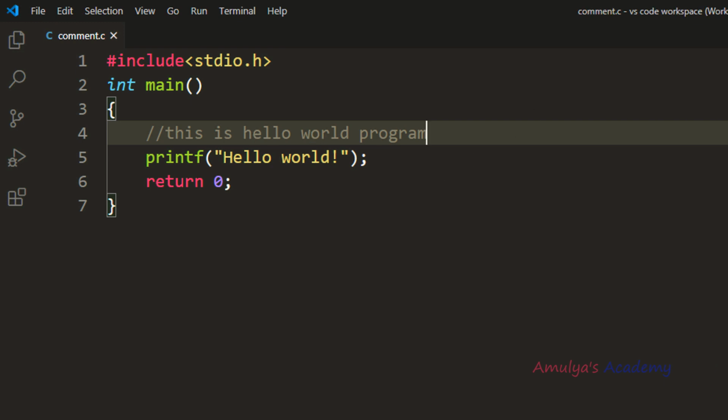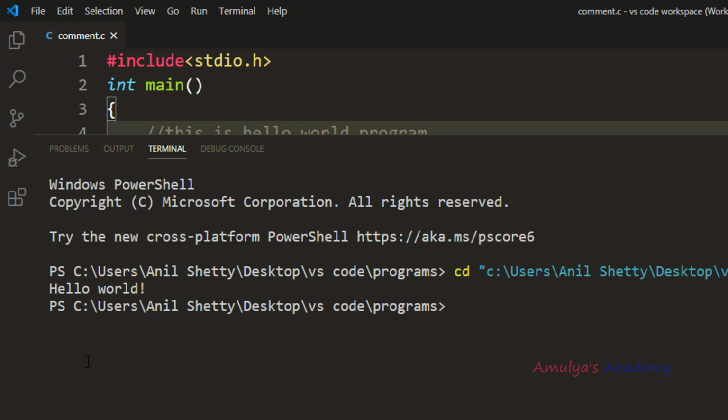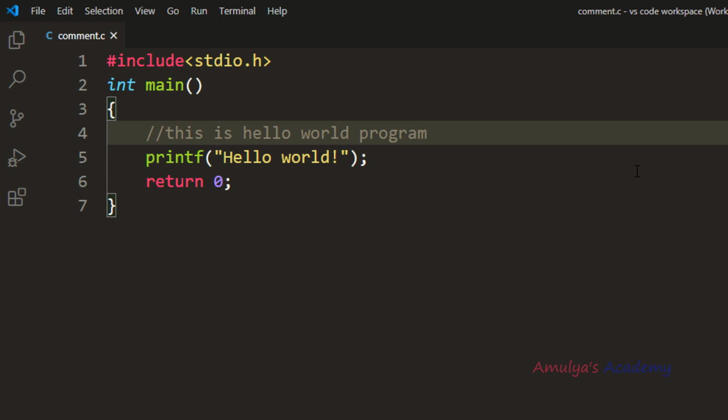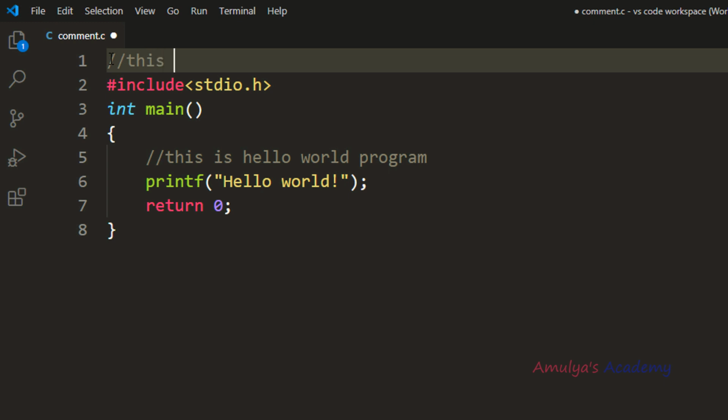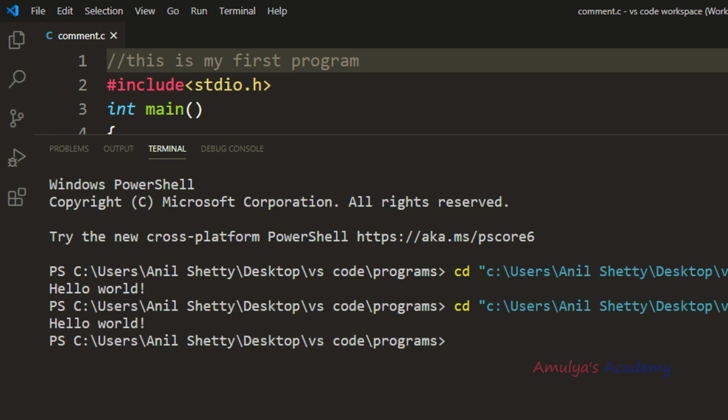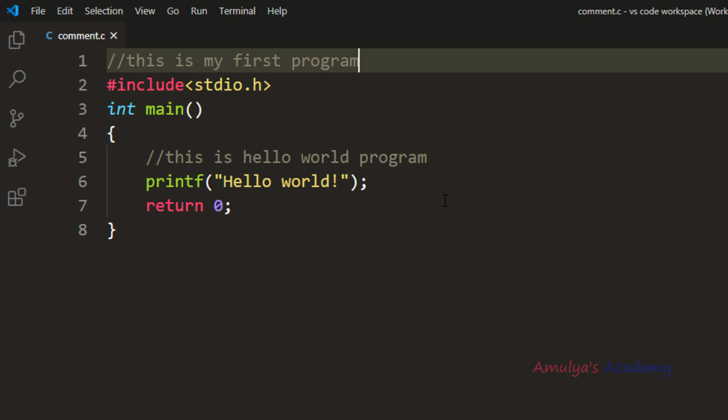Now if I run this program, this comment won't affect the output. Output is just printing hello world. That's it. And you can use this comment in any place. For example, here also I can include a comment. This is my first program, like this. So this comment will not have any effect on the output. It is just for the information. So now if I execute this, okay, it will print hello world. Okay, so this is about the single line comment, and this comment will apply only for the single line.